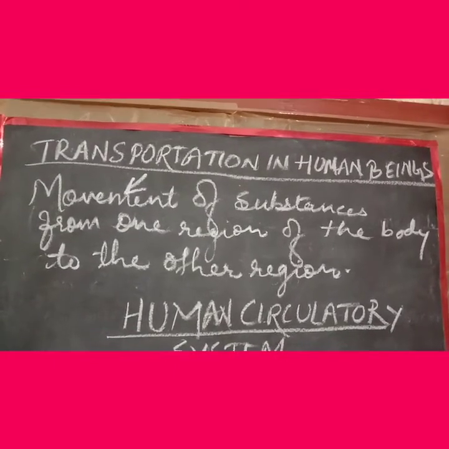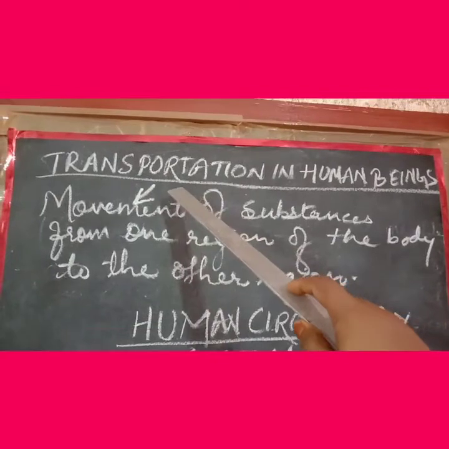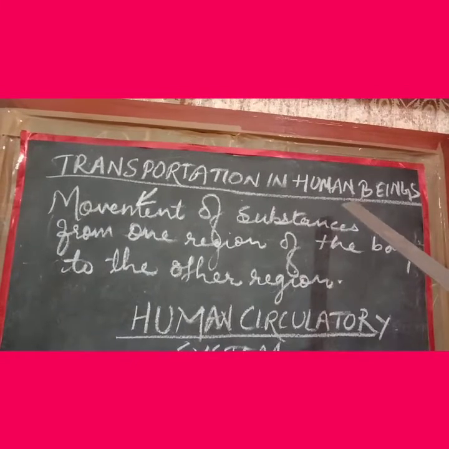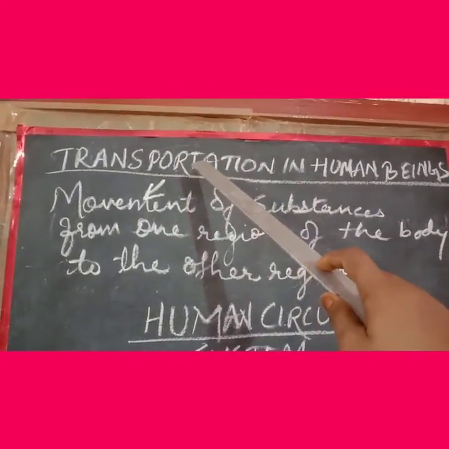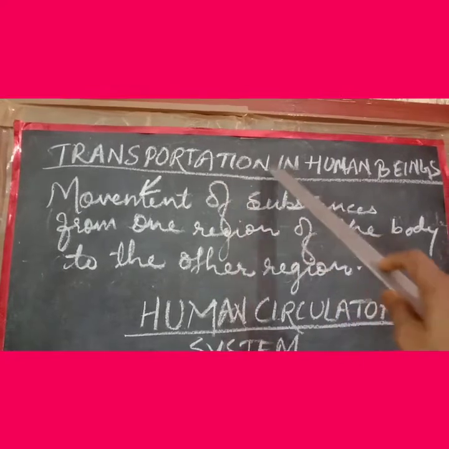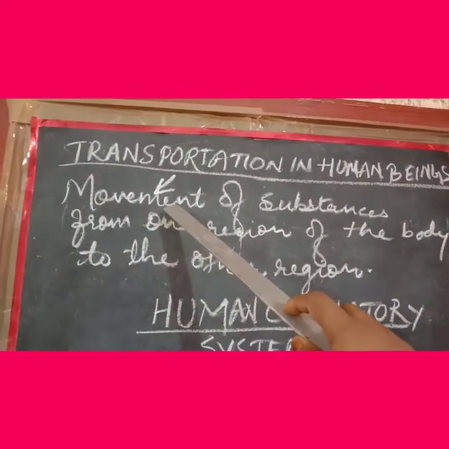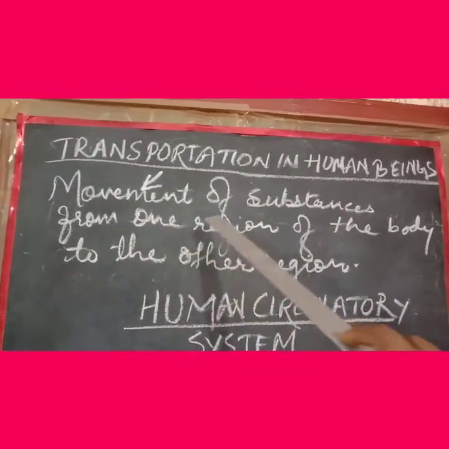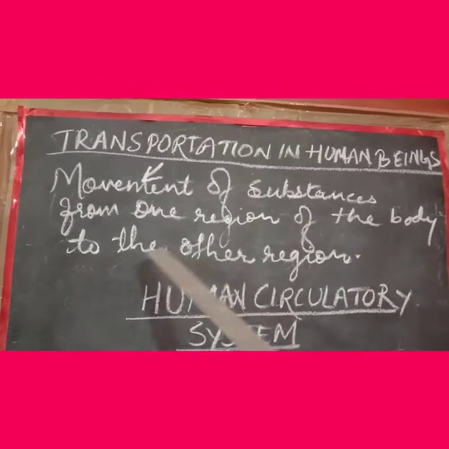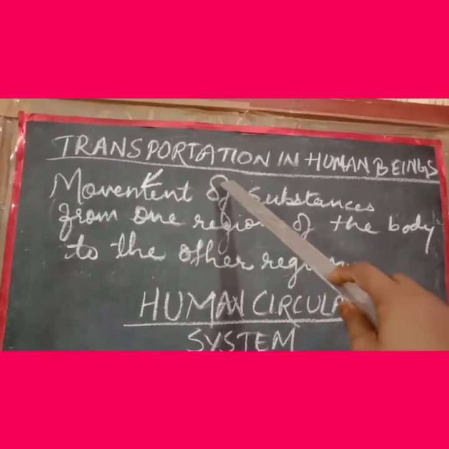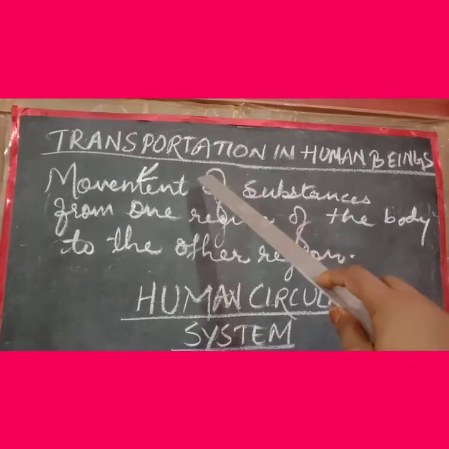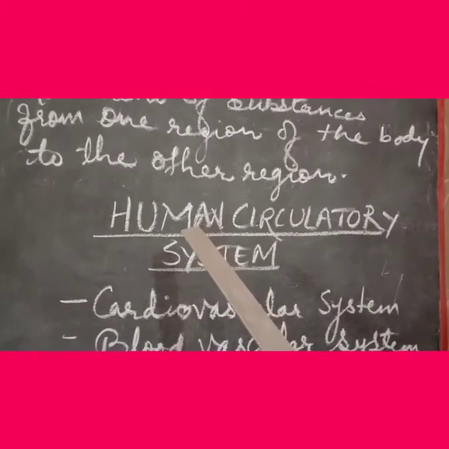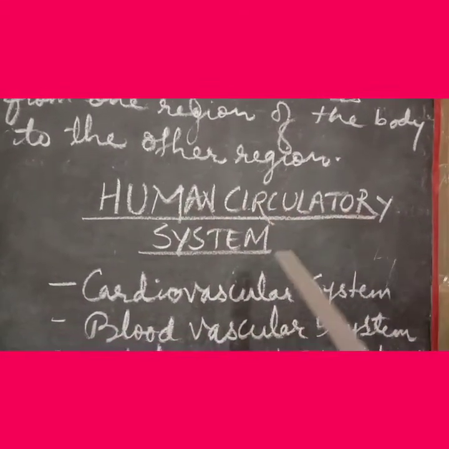Now let's see one very important topic in bio, and this is transportation in human beings. Children, let's see what this word transportation in human beings means. We can say that movement of different substances from one region of the body to the other region is called transportation. And this transportation in human beings is called the human circulatory system.